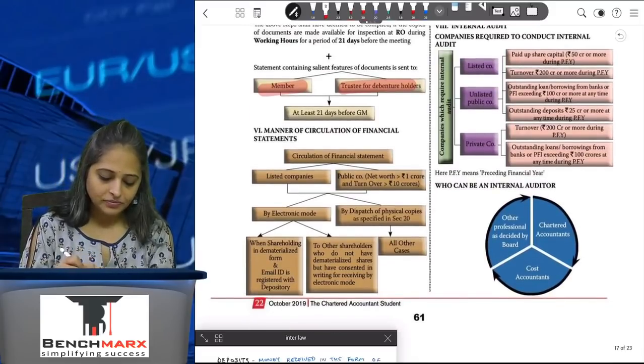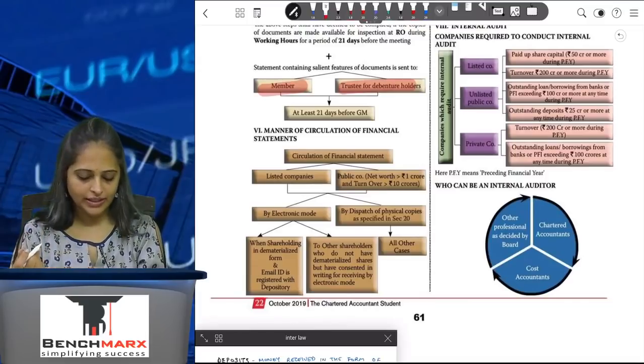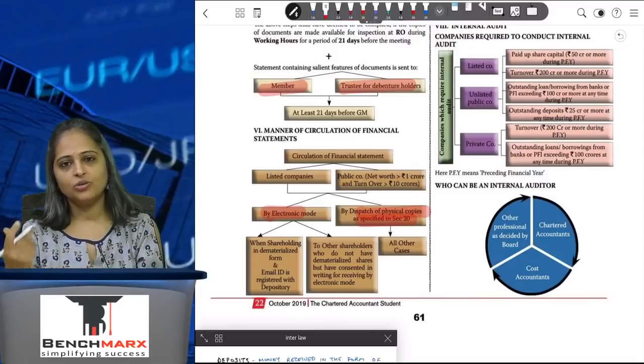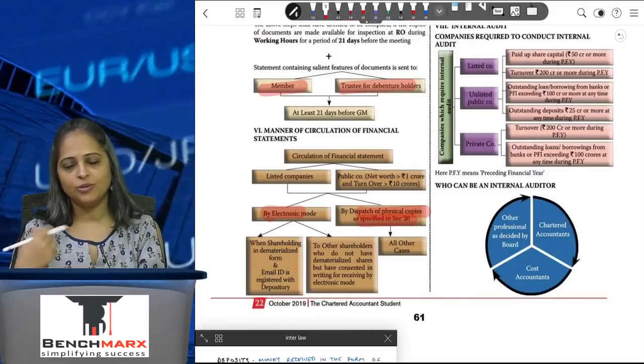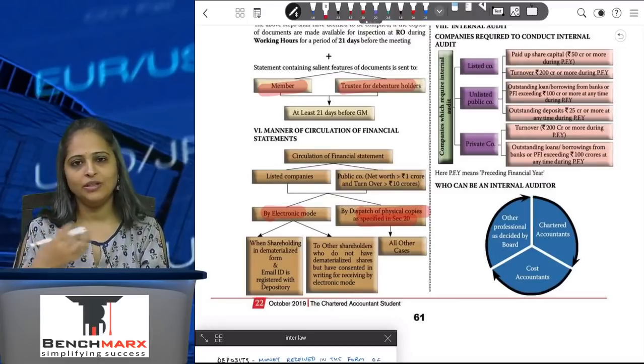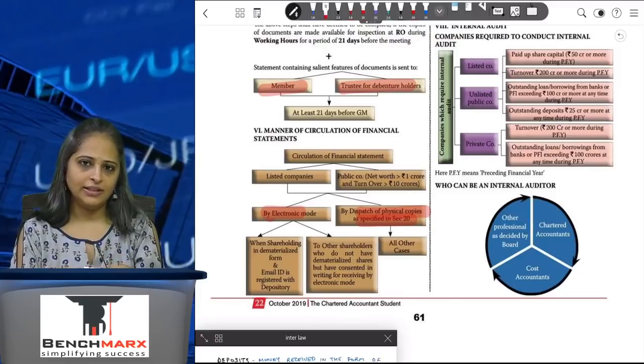And the manner of circulation can be by electronic mode, or by dispatch of a physical copy. If there are shareholders who are holding shares in dematerialized form or who have requested that the financial statements be given in electronic form, they will be given the financial statements and annual return in electronic form.